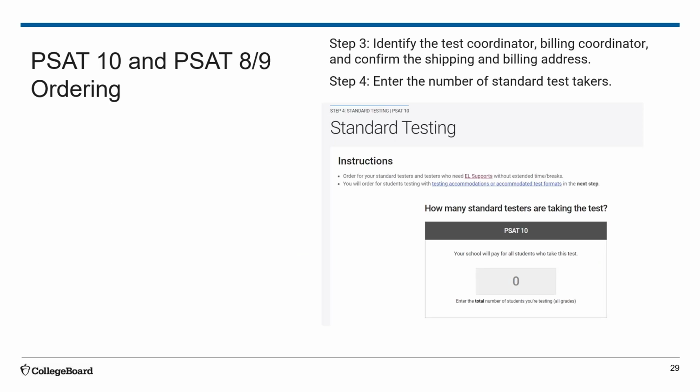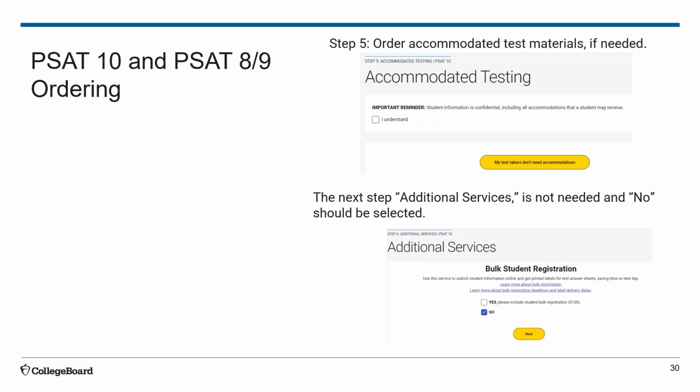In step 3, the test coordinator will confirm who is the test coordinator, the billing coordinator, the shipping and billing address. In step 4, the test coordinator will enter the number of standard test takers. In step 5, the test coordinator will order the accommodated non-standard format test materials.